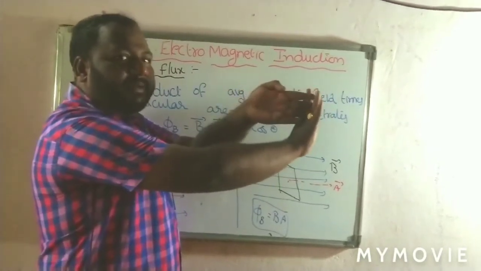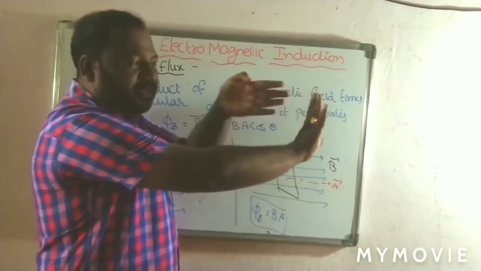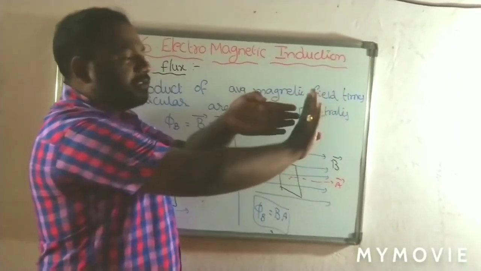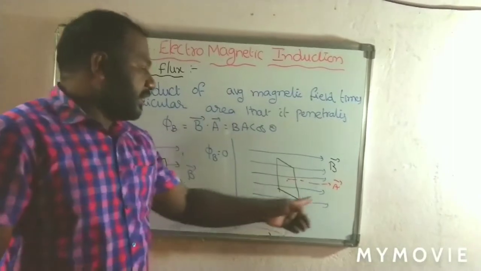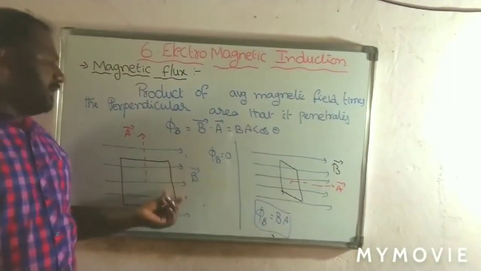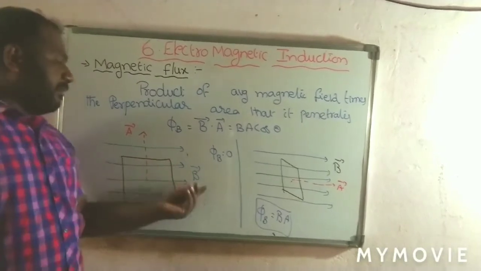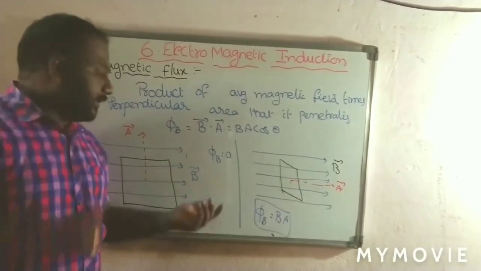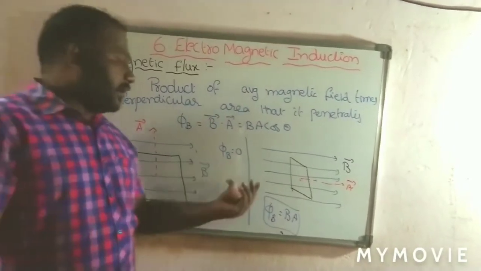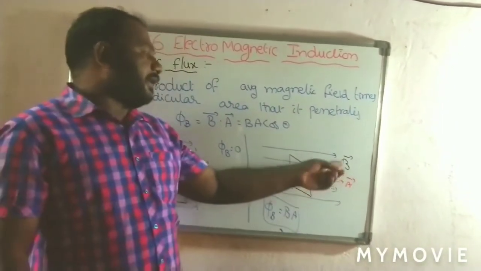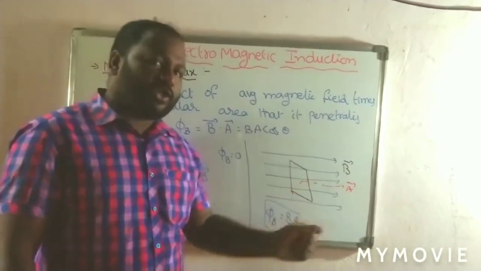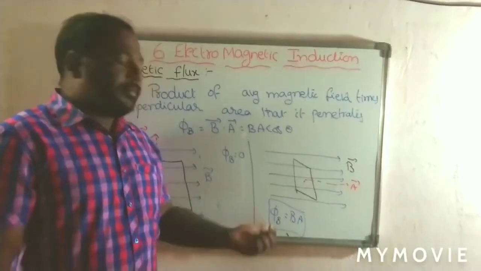Whenever the field lines penetrate, it has magnetic flux. In this case the area vector and the field are in the same direction, so we take it as the maximum. When the area vector and magnetic field are perpendicular to each other, the magnetic flux is minimum or 0. When the area vector and magnetic field are in the same direction, that is the angle between them is 0, then the magnetic flux is maximum.